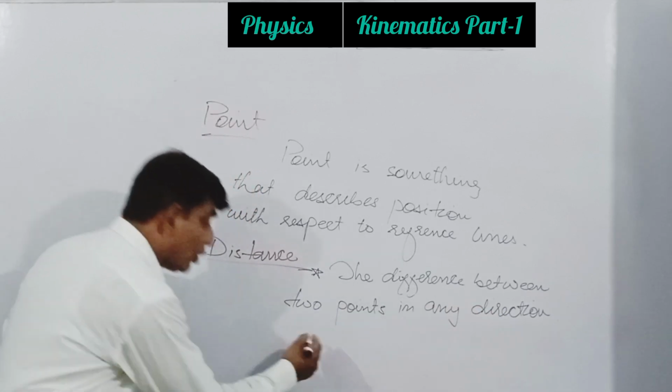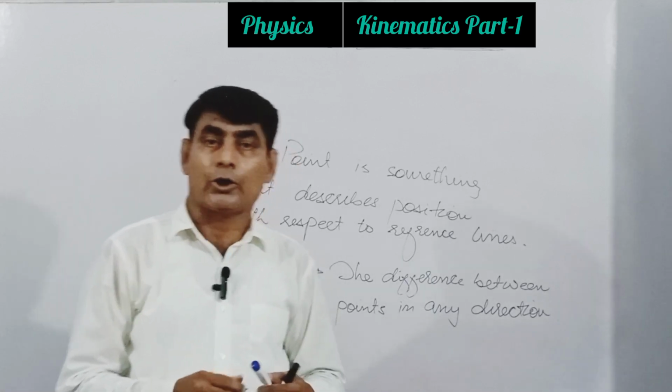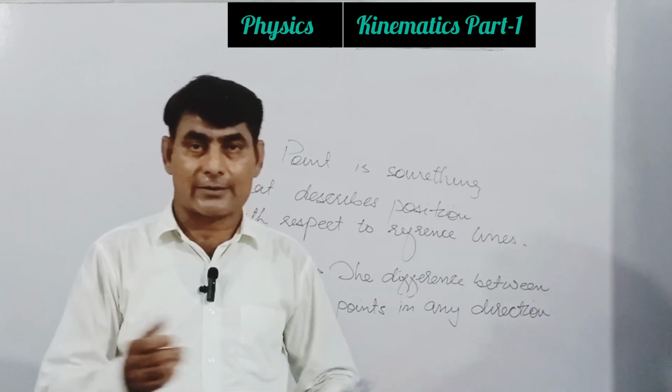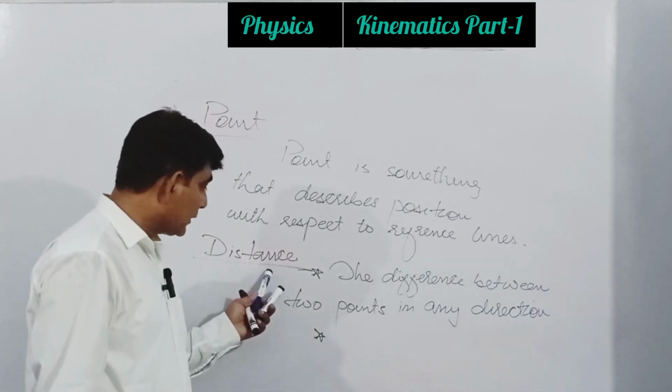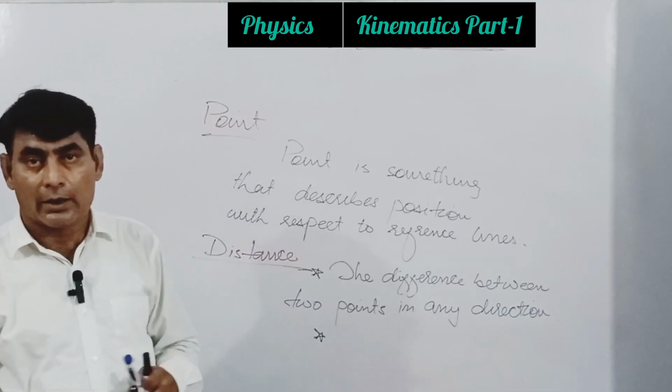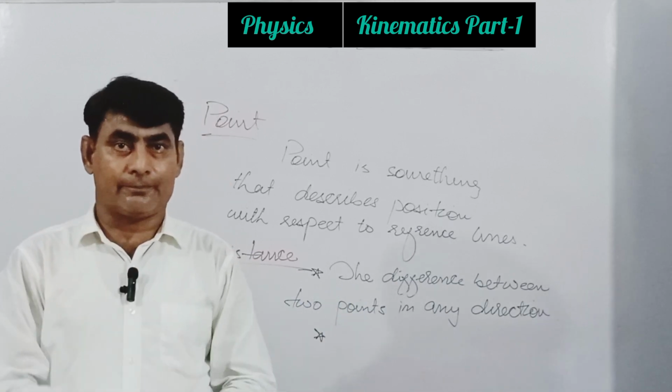Okay, how will we measure distance? We measure distance using different objects, different apparatus. For example, distance is measured by using a meter rule, half meter rule, measuring tape.